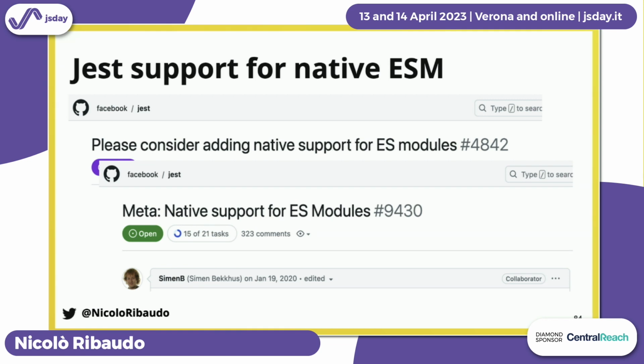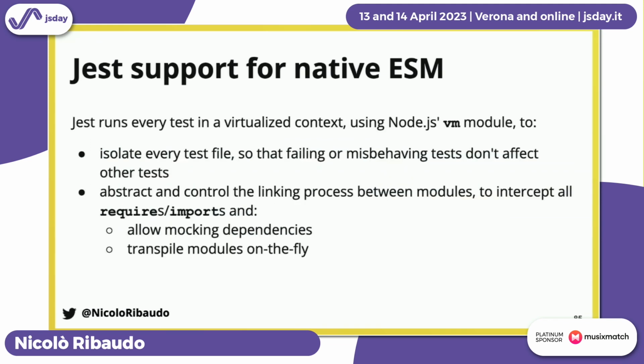You can see that small icon with the number of tasks. There are 15 out of 21. It's not working well yet, except that we needed this to work 2 years ago, and it's still not done. And it's not their fault. The problem Jest has is that Jest runs every test in a virtualized context using the Node.js VM module. It doesn't run your tests directly on bare Node.js. It does so to isolate every test file, so that if you have some tests with very bad bugs that would make all other tests crash, only one file is affected by those bugs and not all the other files.